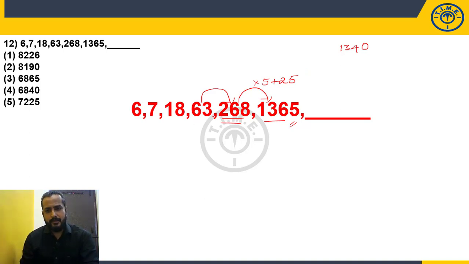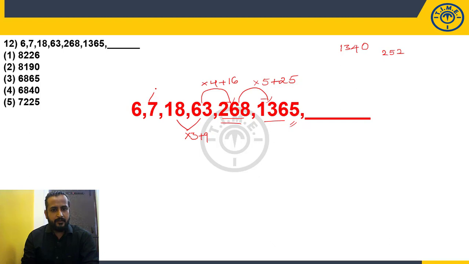63 to 268. Maximum how many times? Let's check it. 4 times. Okay. 63 fours are how much? 6 fours are 24, 3 fours are 12. 252. So if I multiply 4 times, I will get 252. But what is the given number? 268. So how much is it more than that by? 16. So into 4 plus 16. Okay. Let's check 18 and 63. Maximum 3 times. 18 threes are 54. And how much is it more than that by? 9. So 54 plus 9, 63.